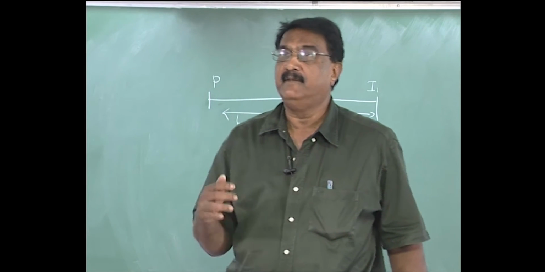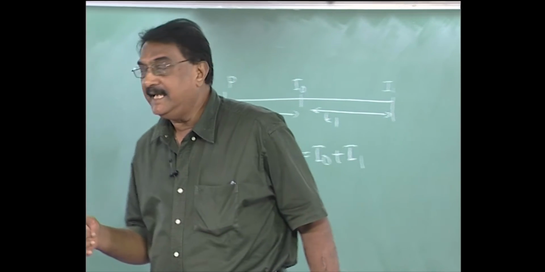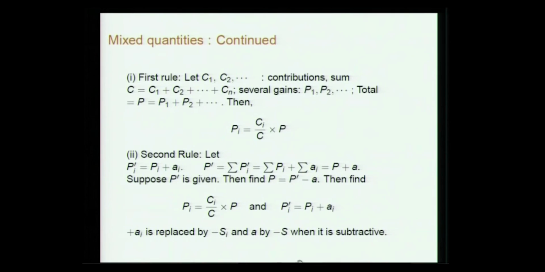Let there be P1, P2 etc. Then clearly Pi will be equal to Ci by C into P. The second rule is a little more complicated. Suppose you are not given the total gain P, but the total gain plus some quantity.